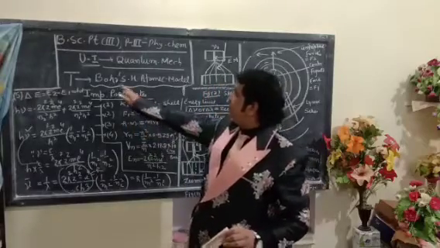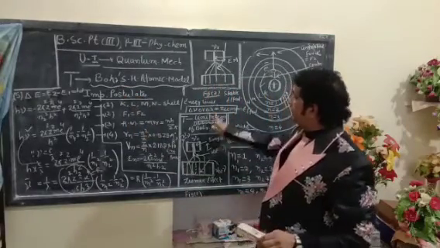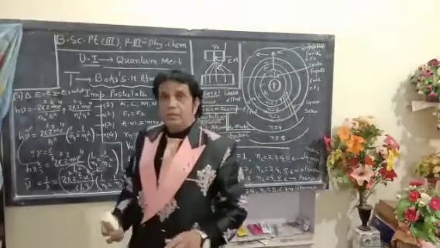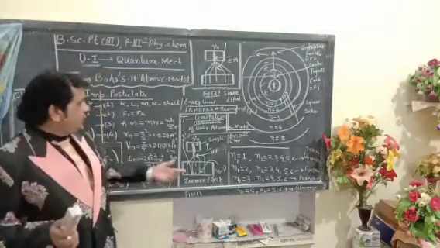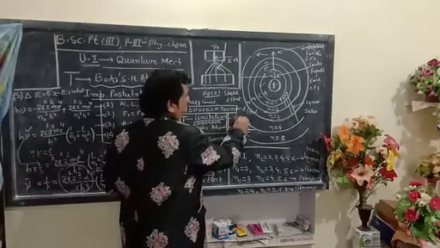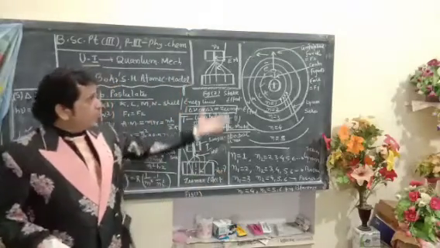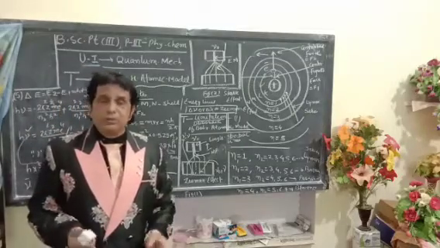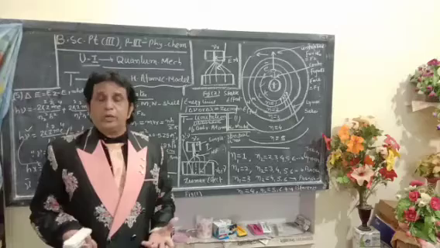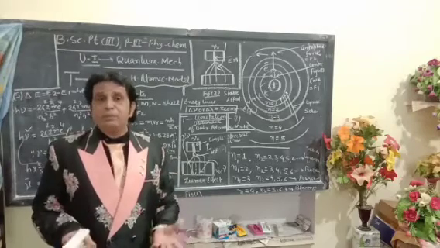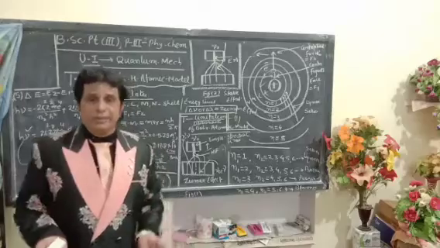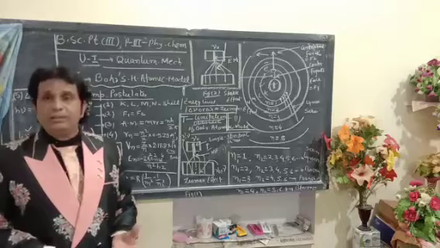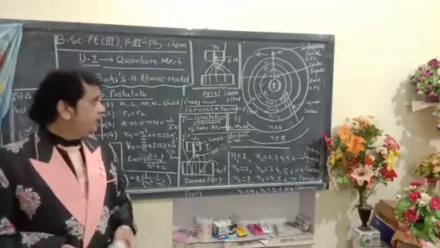Now the next topic we are going to discuss is the limitations or drawbacks of Bohr's atomic model theory. From the point of view of quantum chemistry and quantum mechanics, Bohr's atomic theory gives us necessary and deep conceptual understanding of quantum mechanics, but some limitations and drawbacks are also present in the environment of quantum mechanics.